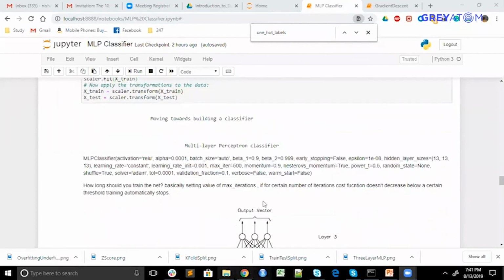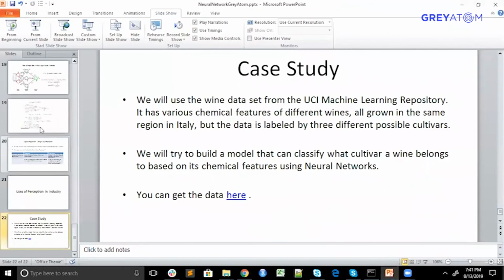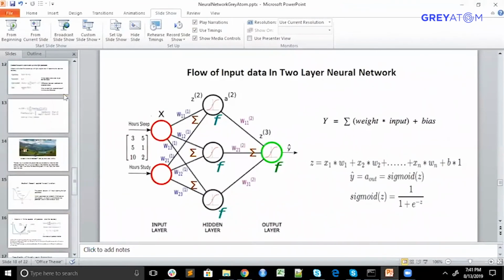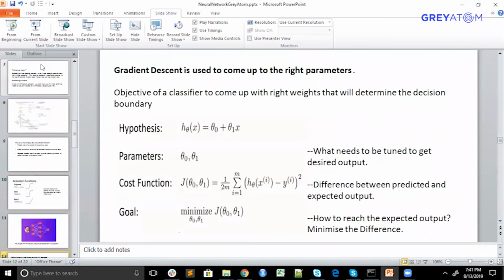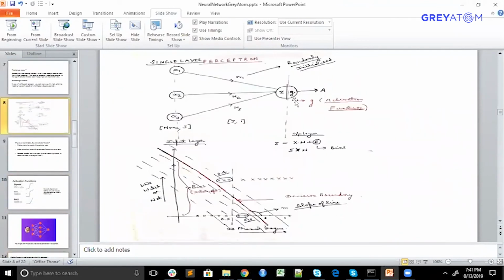Let me show you in detail here a bit. If I don't scale the features, then in wx plus b, x1 w1 will be very high compared to x2 w2. There are concepts like back propagation.